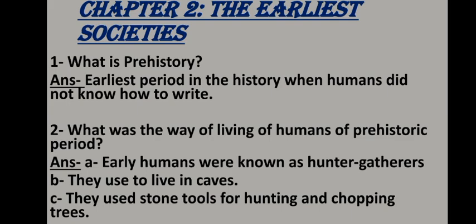The tools that were used as weapons by early humans were made of stones because they can be given shape as per need in different sizes. And because of the use of stone, this period is also termed the Stone Age. Then they used to live in caves or in huts made of bamboo or sticks.